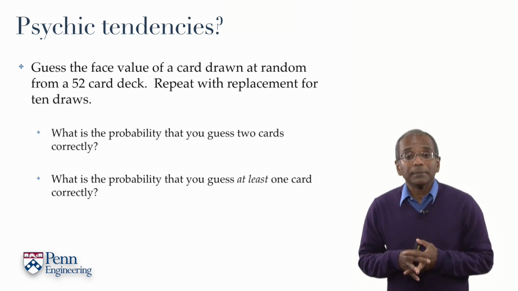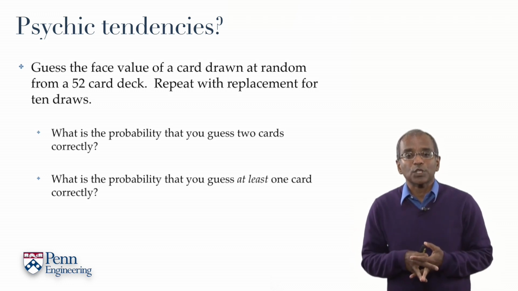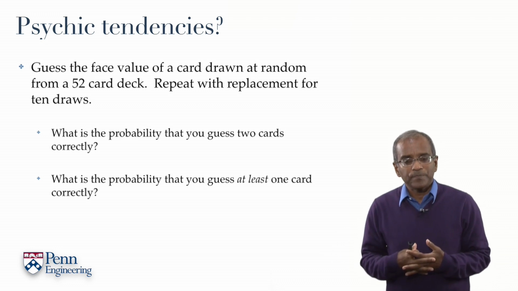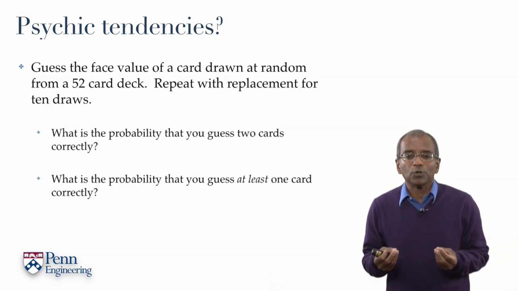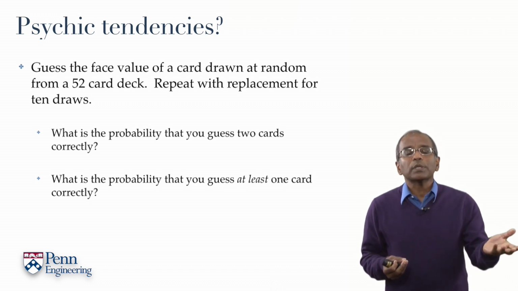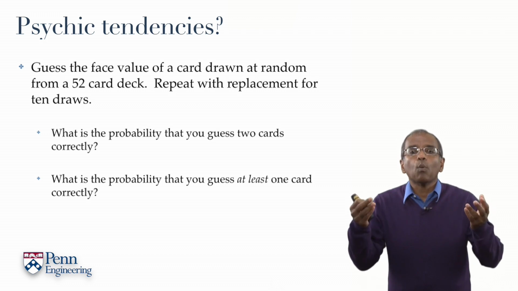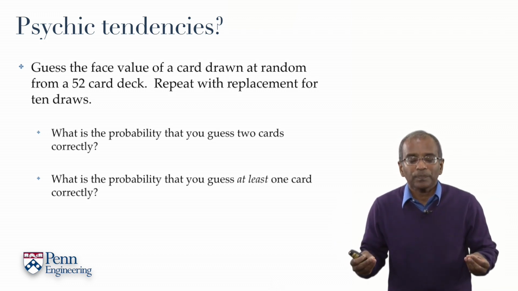Well, now that you're back, let's see if we can put together a systematic analysis for this problem in the framework that we have developed so far. The simplest way of thinking about the accuracy of a guess is as follows. There are 52 possible cards. A card is randomly selected, and therefore you have a 1 in 52 chance of getting your guess right.